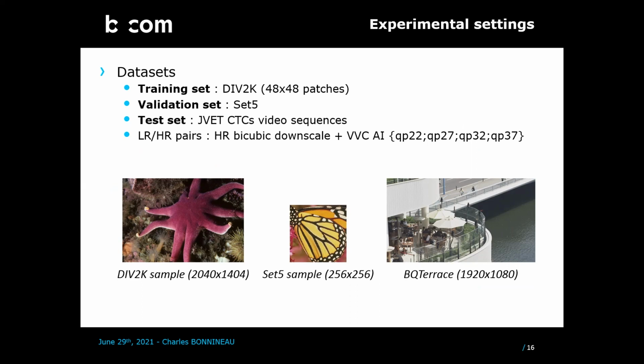As a validation set, we use the Set5 dataset, and for testing our method, we use the JVET CTC video sequences encoded in all-intra configuration. For data generation, we first apply a bicubic downscale on the high-resolution images and apply compression by using the VTM, that is the reference software of VVC, in all-intra configuration for the different values of QP from 22 to 37.